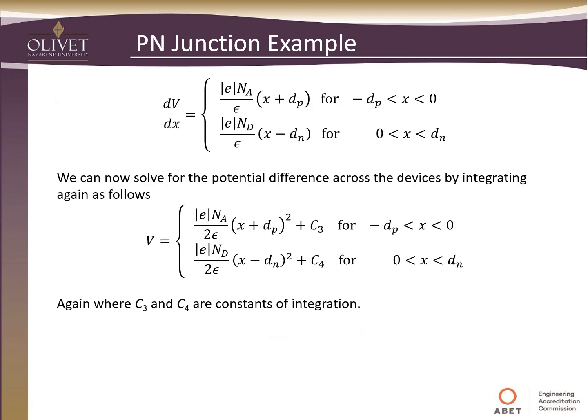Now with that at hand, we can solve for the potential difference across the device by doing another integral with respect to x. On the left side we integrate and get our voltage. On the right side we now get the x squared component of each of these, and we have to introduce another constant of integration. Again, C3 and C4 are the constants of integration when we do that.